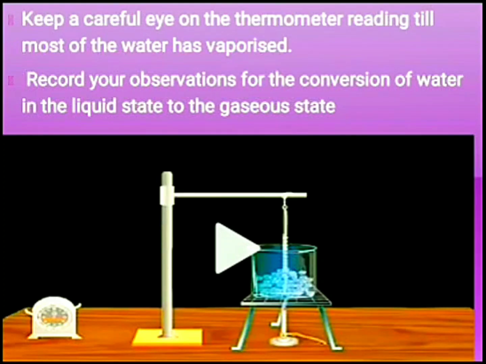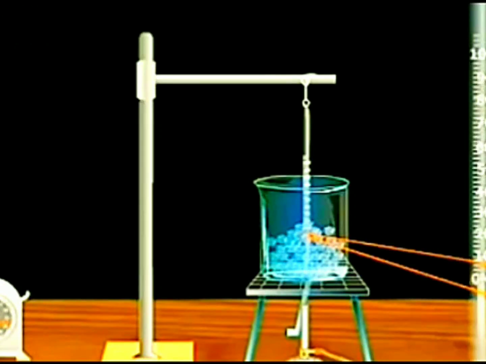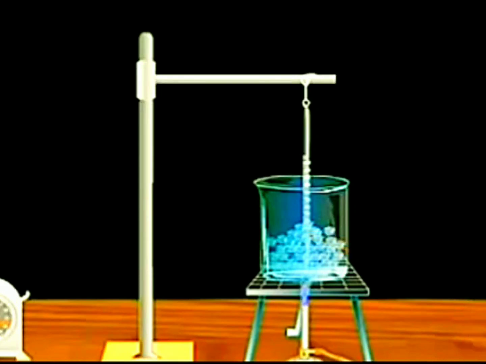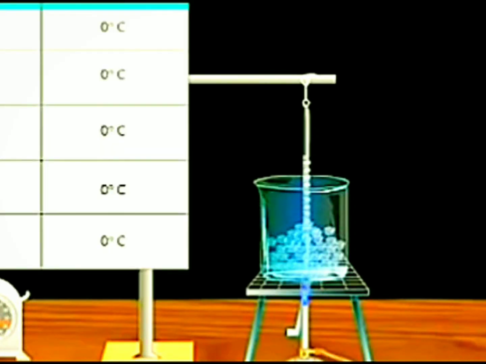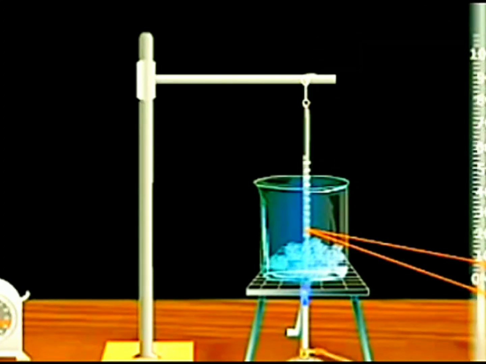So let us understand this more clearly by performing an activity. First, we will heat 150 gram ice in a beaker at low flame. Initially, the temperature of ice is 0 degrees Celsius. After 3 or 4 minutes, you will observe that the temperature remains the same, that is 0 degrees Celsius. Even when ice starts melting at this temperature and converts into water, the temperature remains the same.